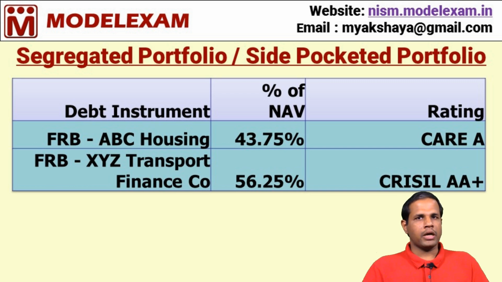So, once side pocketing is done, we should know that there are two portfolios. One is the main portfolio where the existing investors will be there, and the portfolio is open to new investors also. So, anybody can enter and exit the main portfolio. The other one is the side pocketed portfolio where only existing investors will remain and redemption is not allowed. However, those units will be listed in market so that existing investors can sell their units to whoever they want. So, this is the concept behind side pocketing.